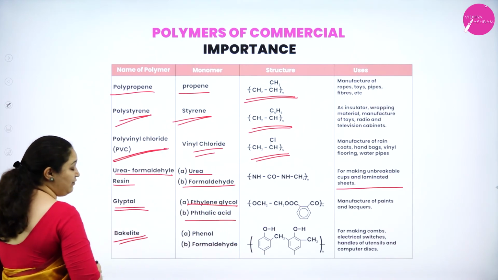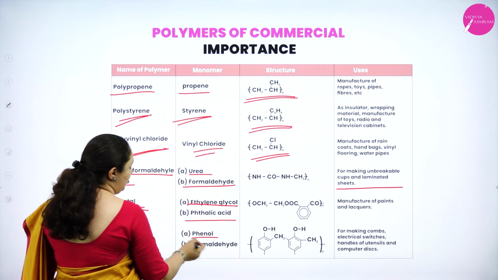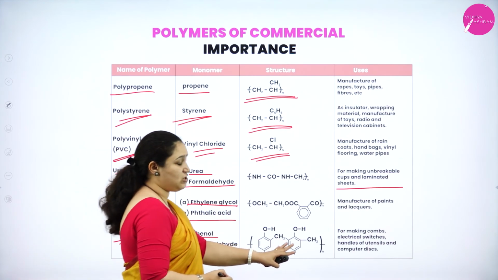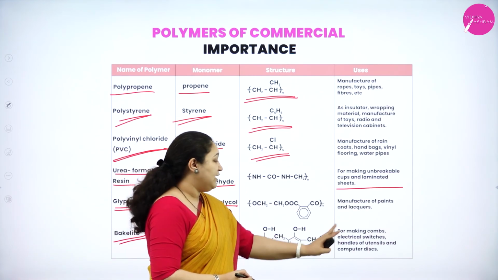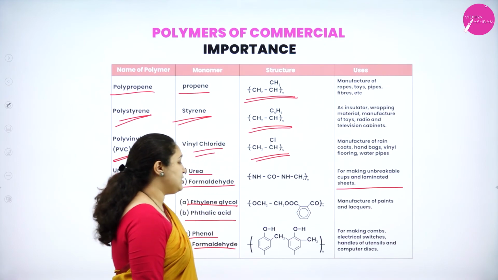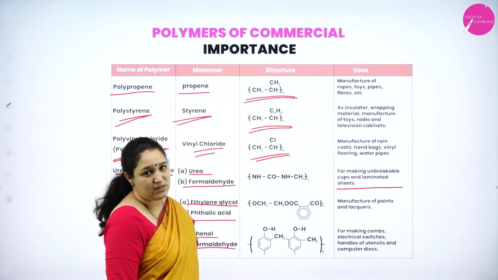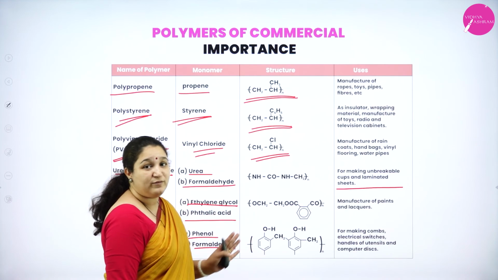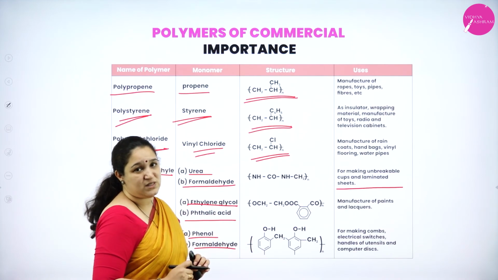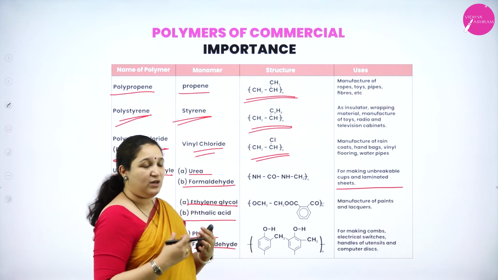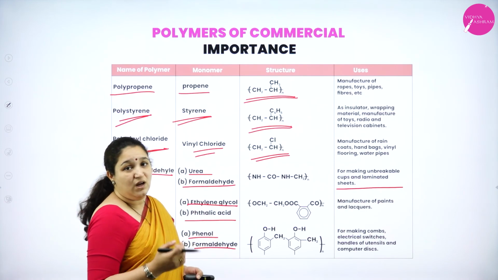Last one is bakelite, which you have already studied, phenol and formaldehyde, and this is the structure of bakelite. It is used in making combs, electrical switches, handles of utensils and computer disks. So these are some of the commercially important polymers. Now you might ask me, ma'am, do we need to study all the structures here?